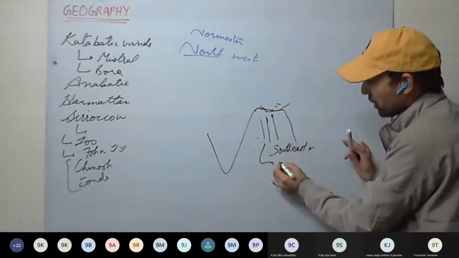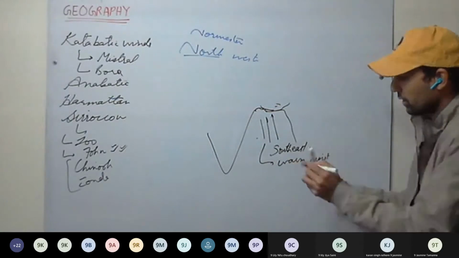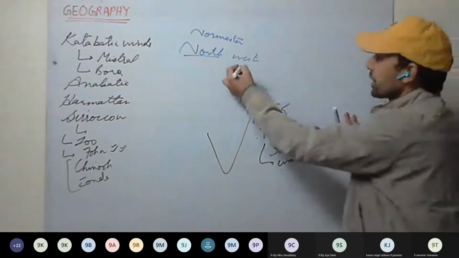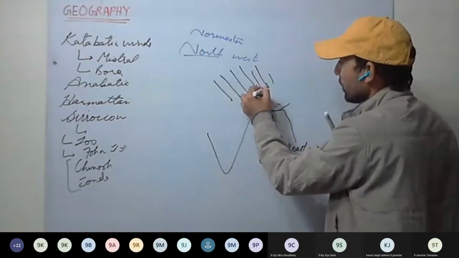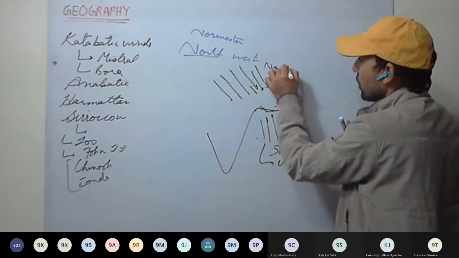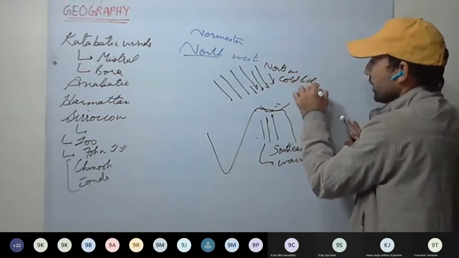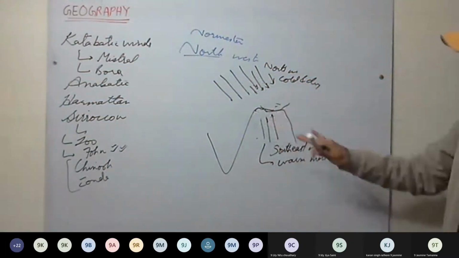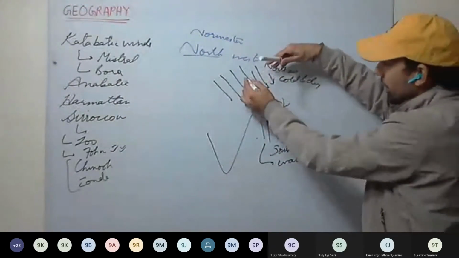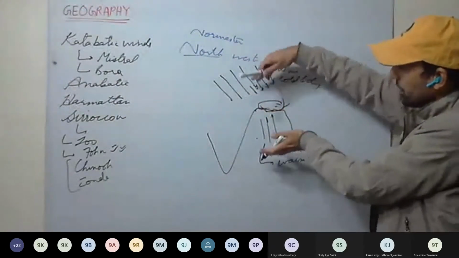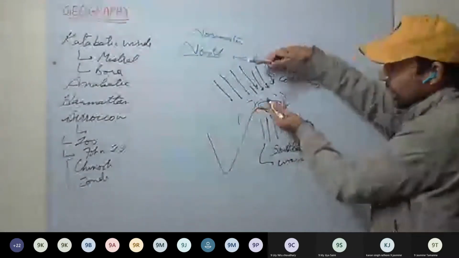Which kind of winds will these be? They will be warm and moist. And winds coming from Central Asia will be northwest winds, and they will be cold and dry. They mix here. Here we have the Chota Nagpur Plateau, here the Himalayas, and here they mix.